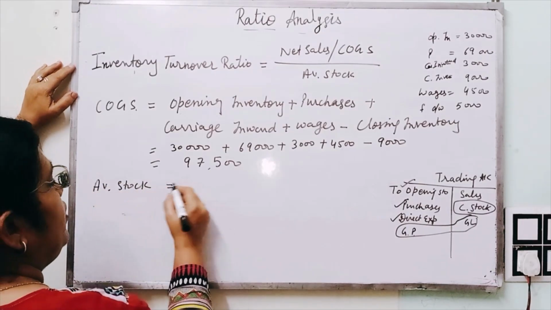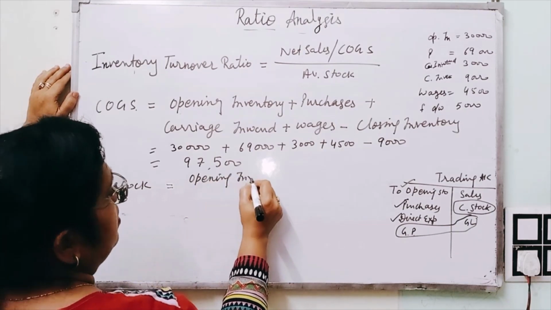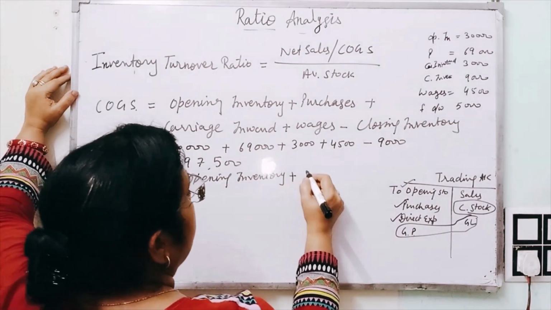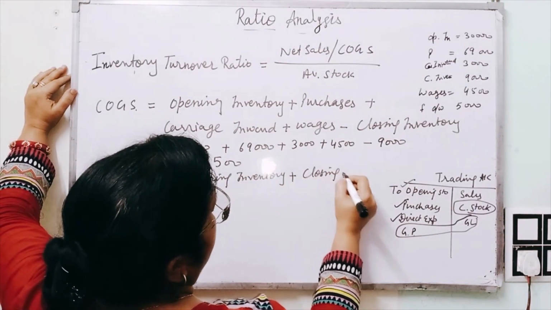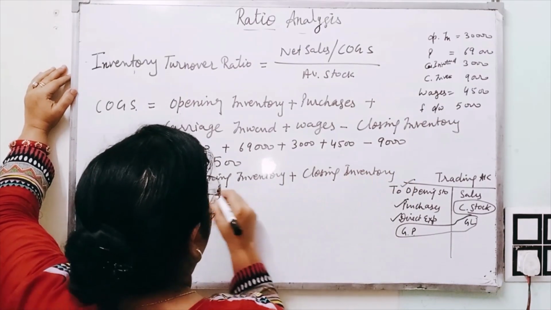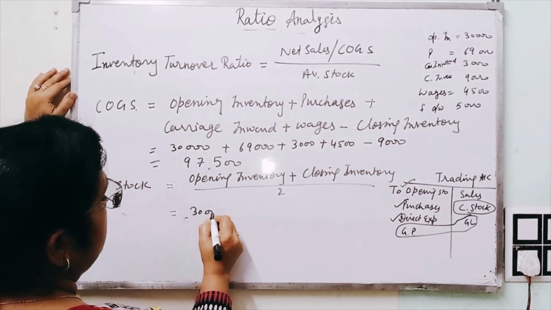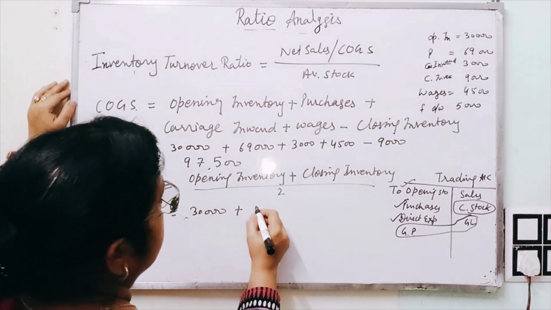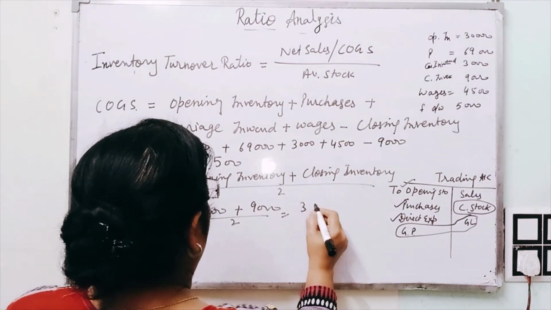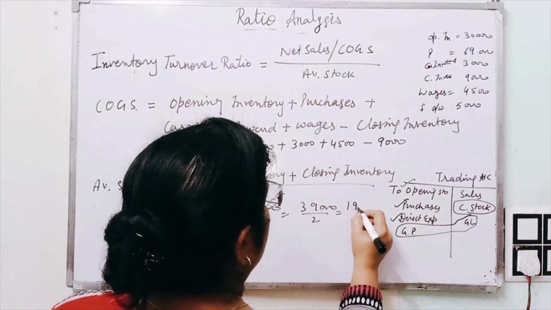The formula for calculating average stock is opening inventory, or we can say stock, but in the question inventory is given, so I am also writing inventory here. Opening inventory plus closing inventory divided by 2. Opening inventory is given 30,000, and closing inventory is given 9,000, divided by 2. 39,000 upon 2 comes to 19,500.